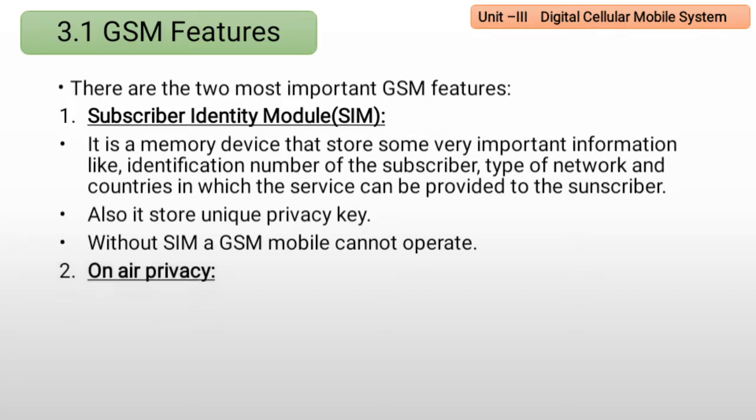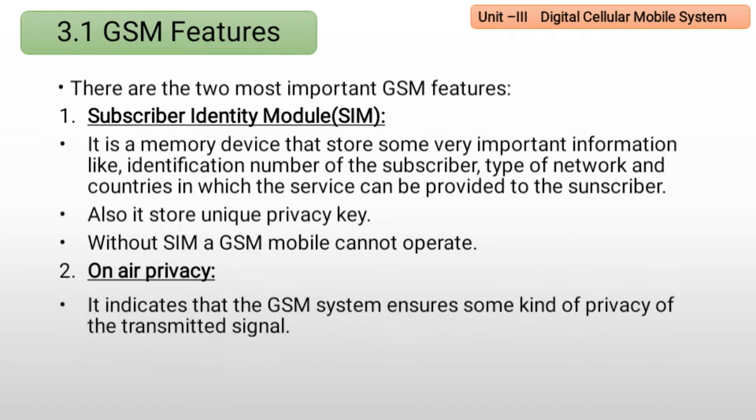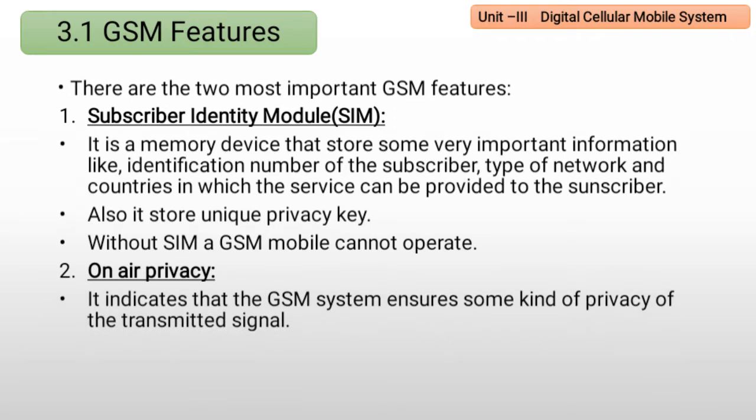So next is on-air privacy. Do you know what is meant by privacy? It is somewhat like security. It indicates that the GSM system ensures some kind of privacy of the transmitted signal. When we have wireless communication, all our data signals are communicated through air. So when we transmit or receive our data through air, some security is required. So GSM will provide some security for our transmitted signals.